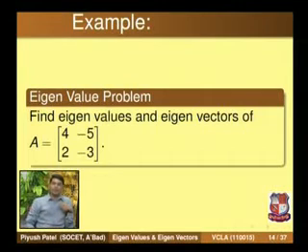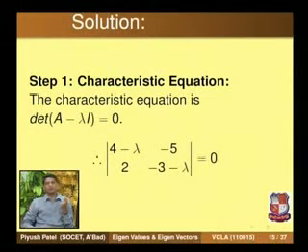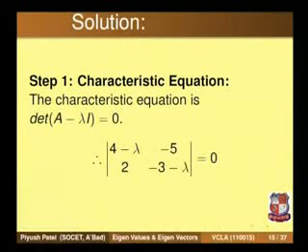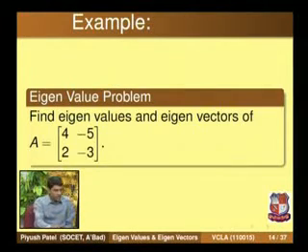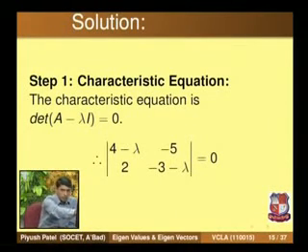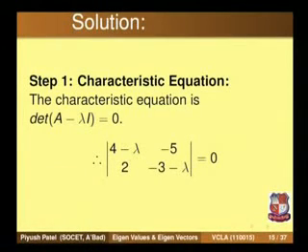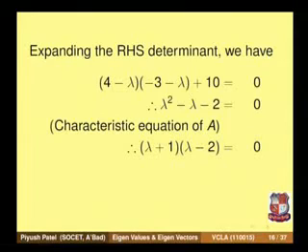To find the eigenvalues, first we need the characteristic equation. In step 1, the characteristic equation is given by determinant of A minus lambda I equals 0. We subtract lambda along the diagonal, find the determinant of the matrix, and equate it with 0. When you expand this determinant, you get a polynomial of degree 2 in lambda.